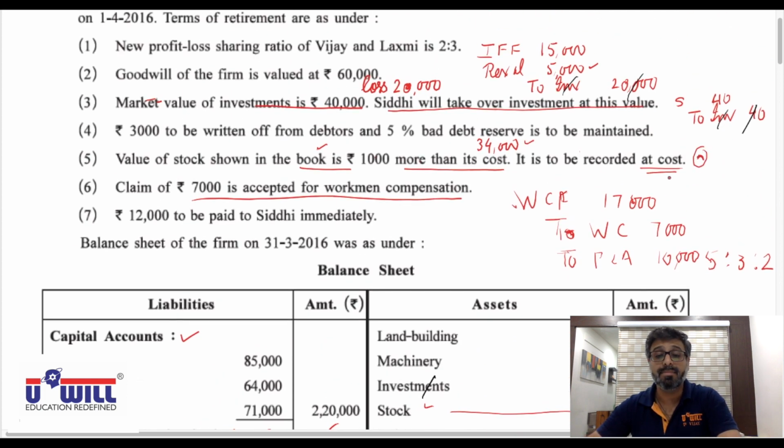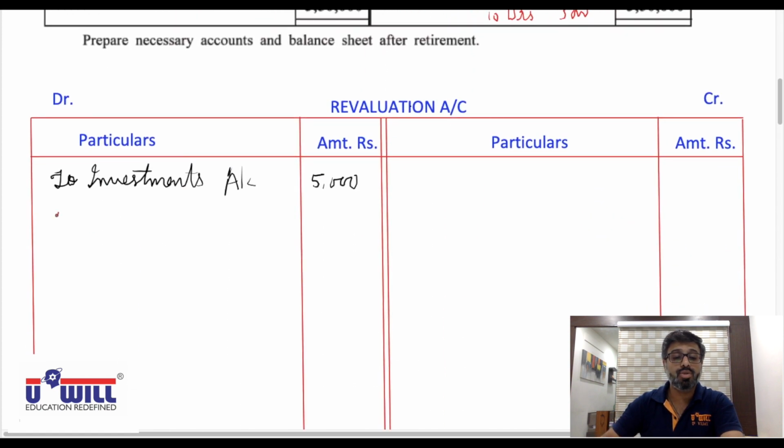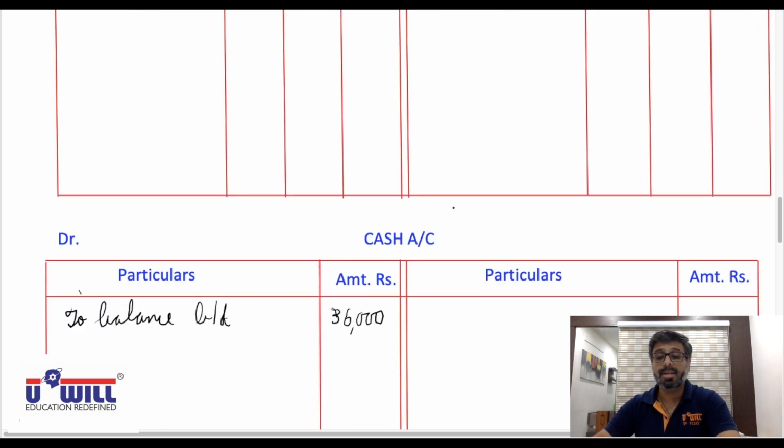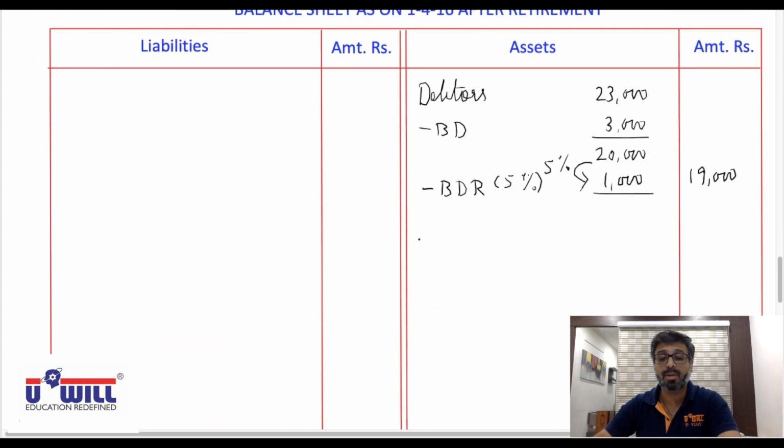We will be sad. It's a loss for us. So revaluation account debit to stock account. Okay, revaluation account debit to stock account to decrease it by 1,000, and to stock account means minus from stock. So put tick on stock everyone. 35,000, asset side stock 35,000 minus decrease of 1,000.